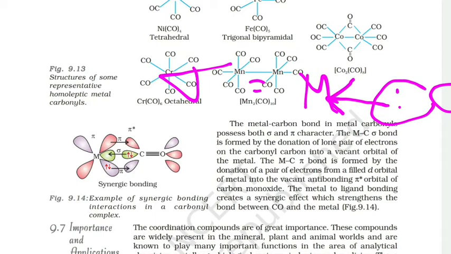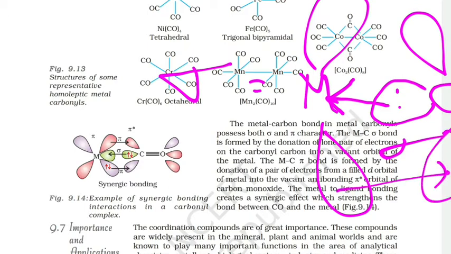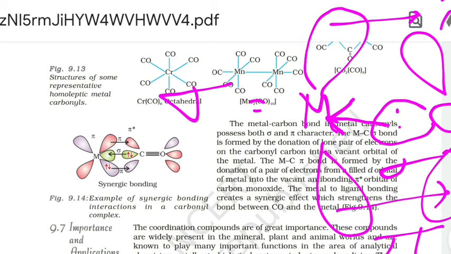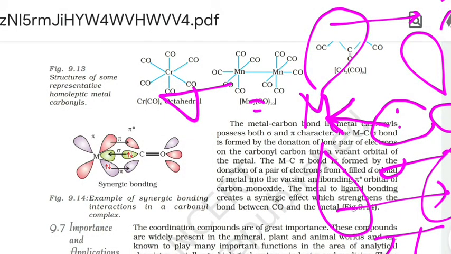So this type of bonding forms the sigma bond, and another bond is formed, the pi bond. This pi bond is formed by the valence electrons of the metal, that is the d orbital electrons. Those are donated to the vacant orbital of the carbon, and this forms the pi bonding, in both bonding and anti-bonding orbitals.